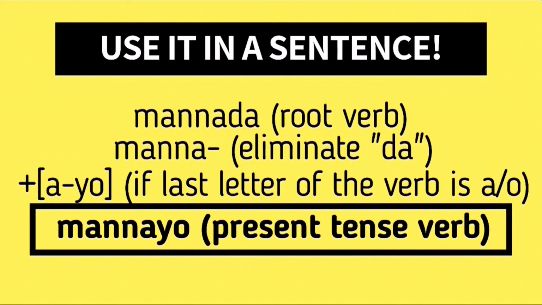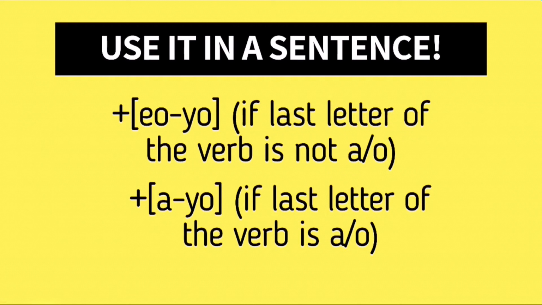But how is MANNADA transformed into manayo? Presented here is a way to transform a verb into its present tense form. So we started with MANNADA, which is the root verb, and then the next step would be to remove da. So we're left with manna. And then the next step would be to add the appropriate suffix that will replace da. And there are various possible suffixes depending on the situation. So here are the rules for the suffixes.